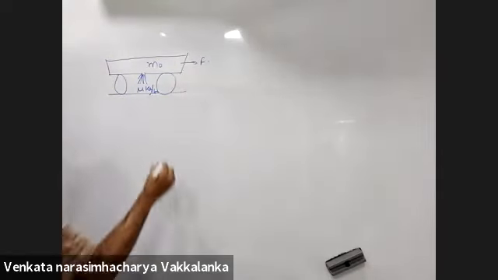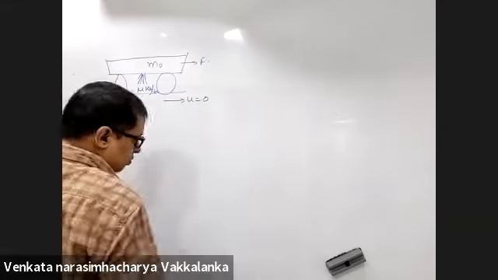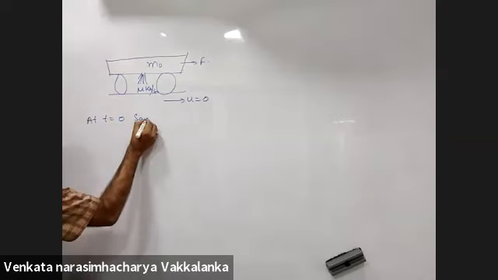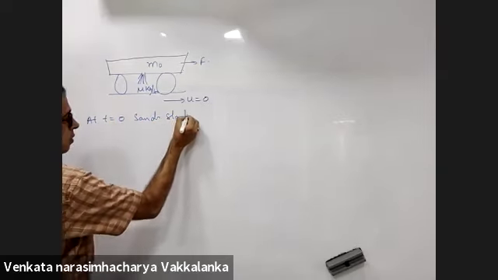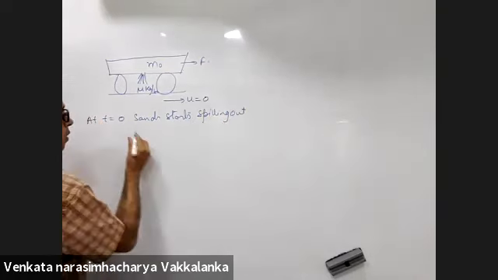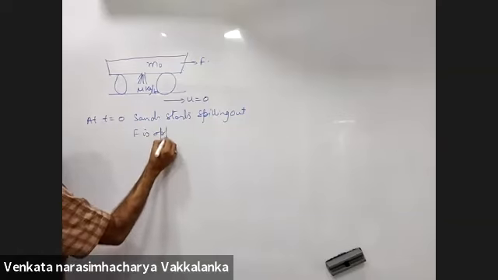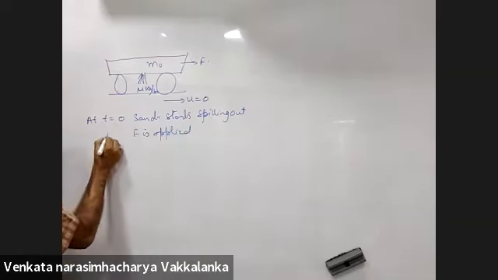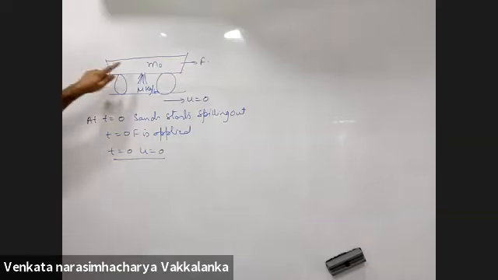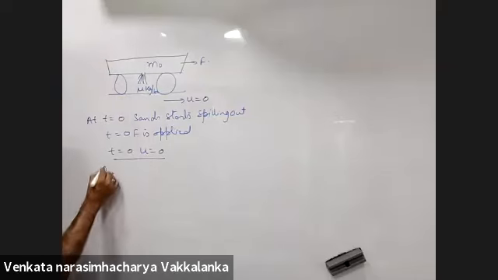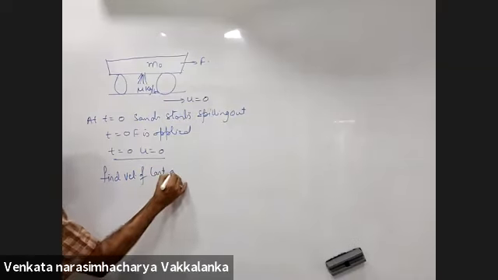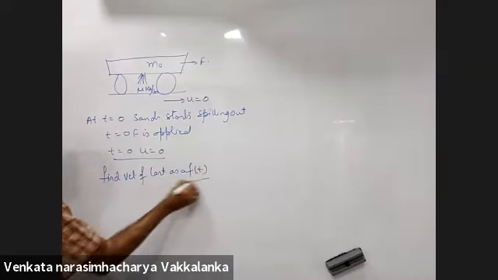Force is applied at time t equal to 0. Initial velocity is 0 at time t equal to 0. At t equal to 0, sand starts spilling out. F is applied at t equal to 0. At t equal to 0, u is 0. Find the velocity of the cart as a function of time.